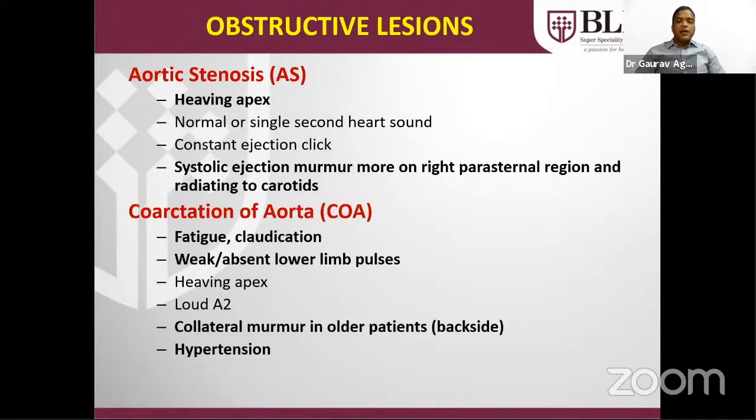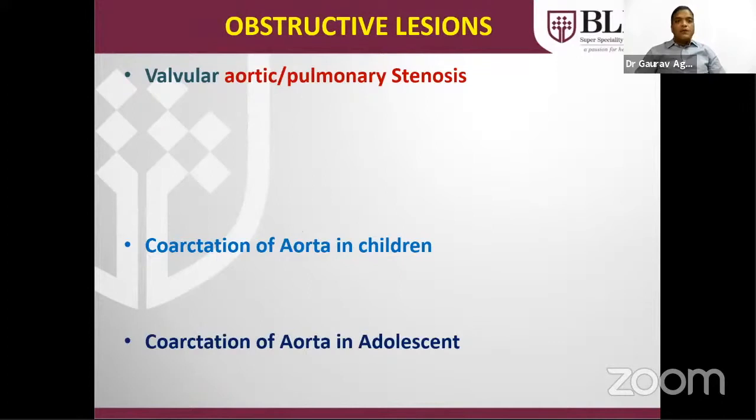So try to palpate the pulse in the lower limb also in OPD patients, and try to take saturation in every newborn who is born in the hospital, at least one upper limb and one lower limb, to rule out any mishap coming in 1 or 2 days. And we should make a habit of checking saturation in OPD in every patient, because if the saturation is more than 85%, we cannot pick up any heart disease unless it is visible by saturation of less than 85%.